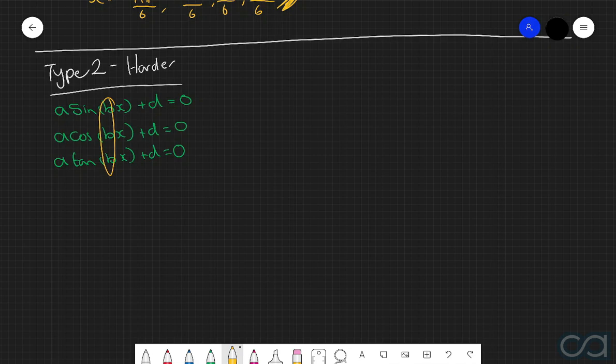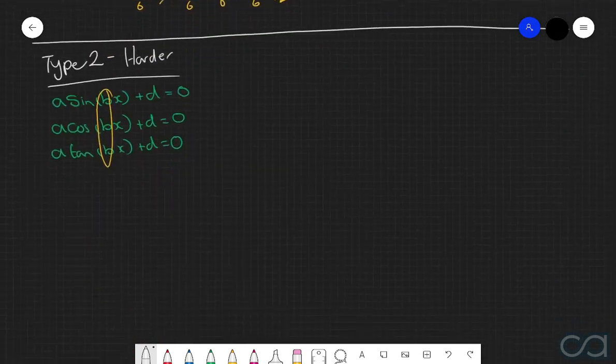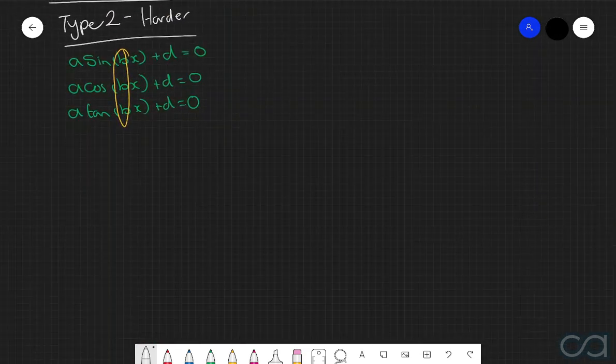And believe it or not, this one extra number drastically changes how you need to approach these different types of questions. However, there is a nice thing about this in that a few of the steps will be very, very similar to what we just did with this type of question up here. However, there are a few key distinct differences that we need to be very, very mindful of. Now, the step-by-step process needed to solve these types of equations here, let's go through that right now.